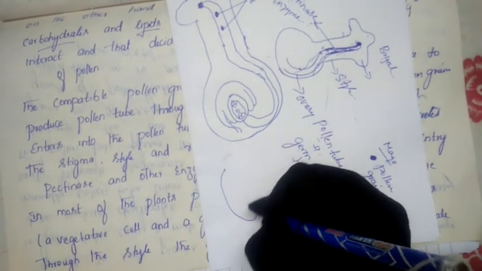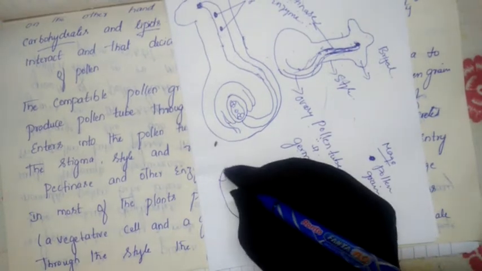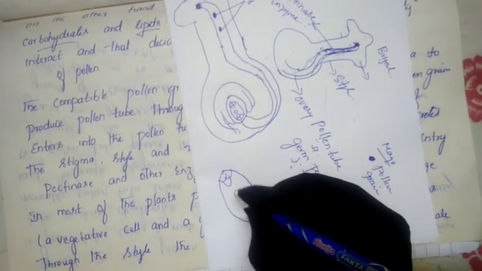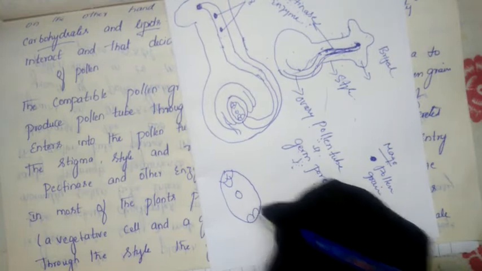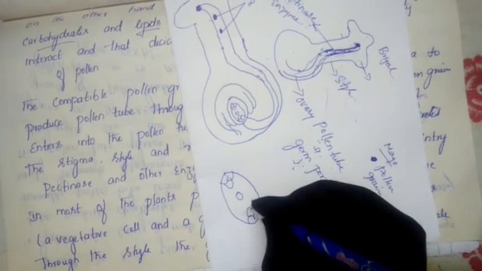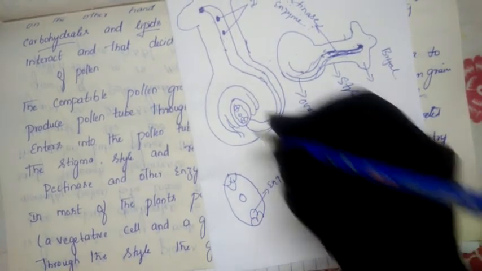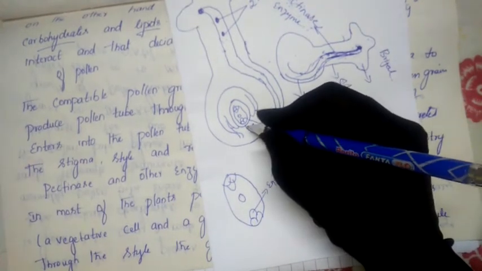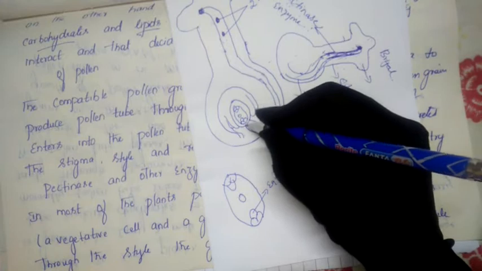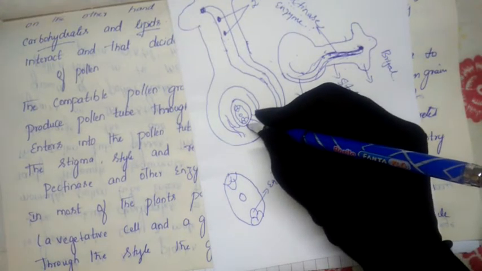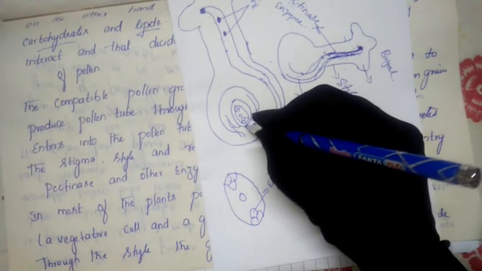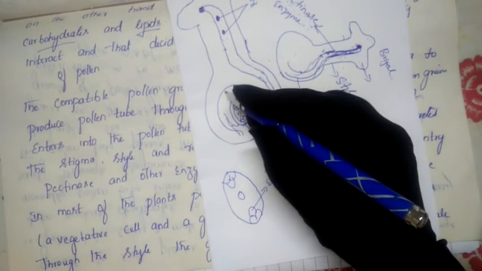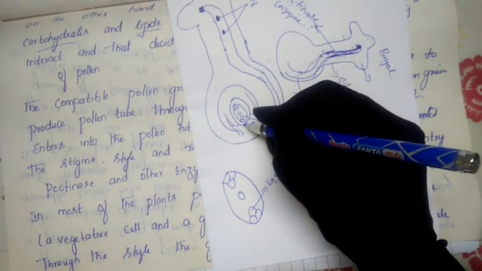In a larger structure I will show you here like this: three antipodal cells, the secondary nucleus, two synergid cells, and one egg. This is the egg. Finally the male gametes will reach here. The pollen tube takes entry from the micropylar end. This place we call the micropylar end, and this place we call the chalazal end.